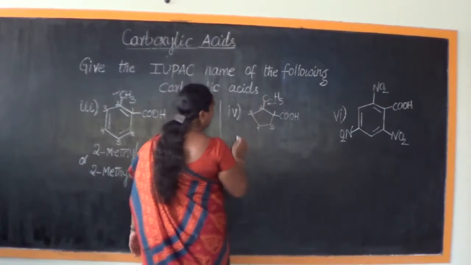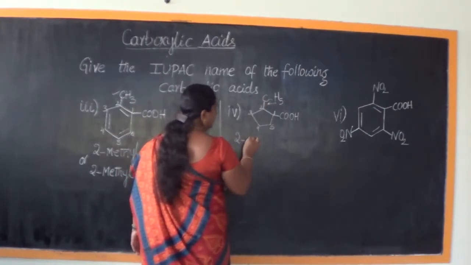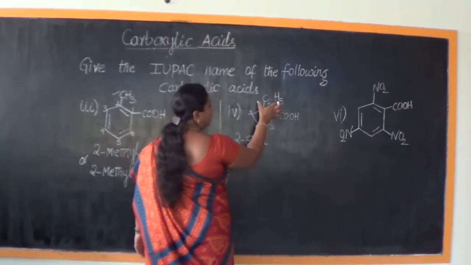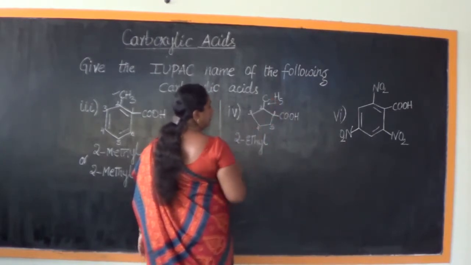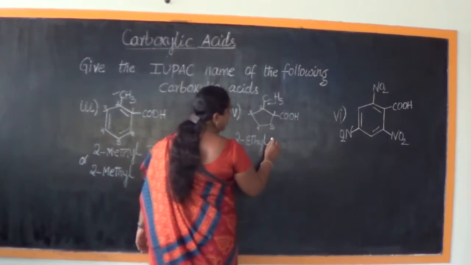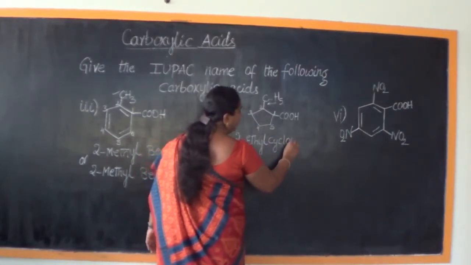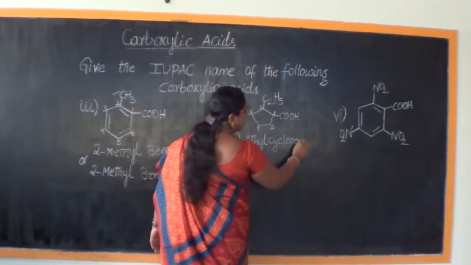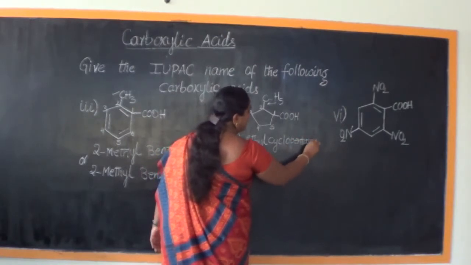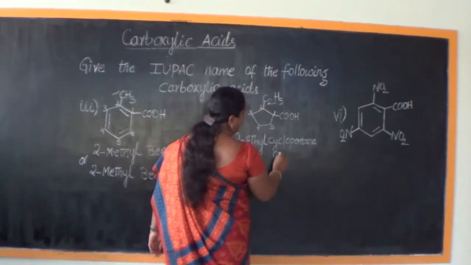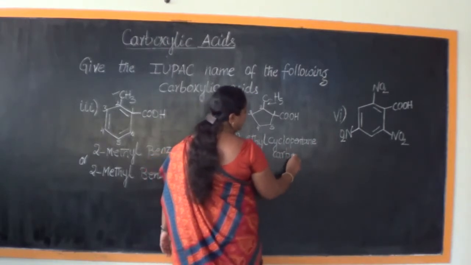First let us write this: 2-ethyl. So we have done the name of this. Then it is a cyclopentane. 2-ethyl cyclopentane carboxylic acid.